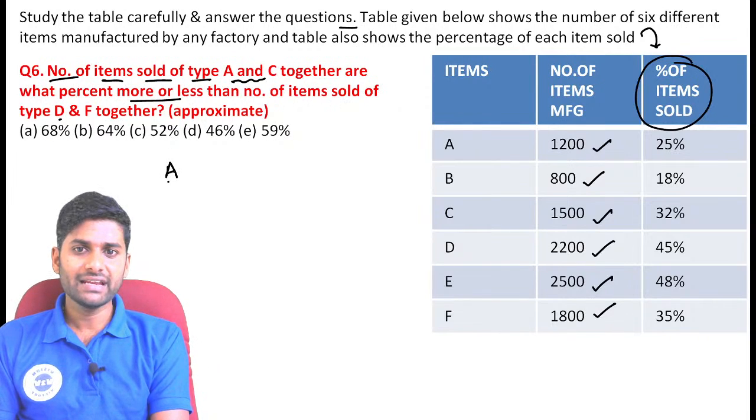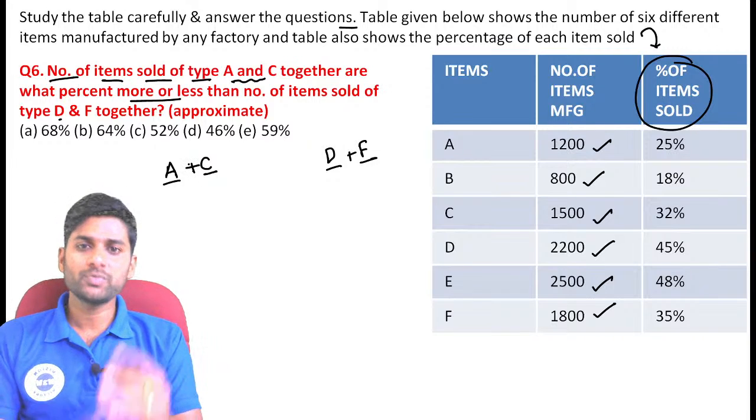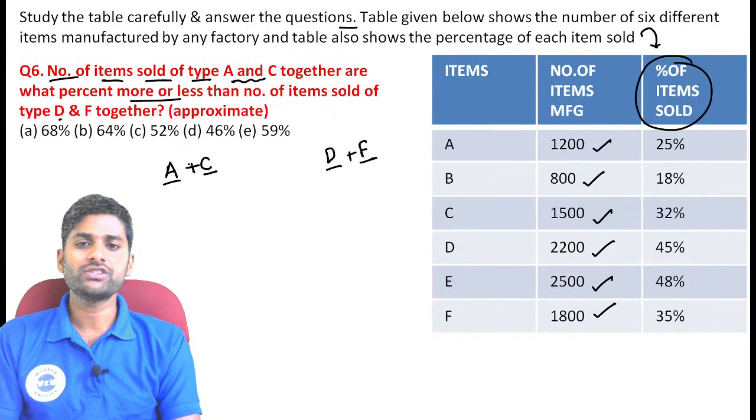Now see, you just calculated A value, C value. Just calculated D value, F value. And A and C is how much percentage either more or less when compared to the D and F. Now you just concentrated on the calculation.